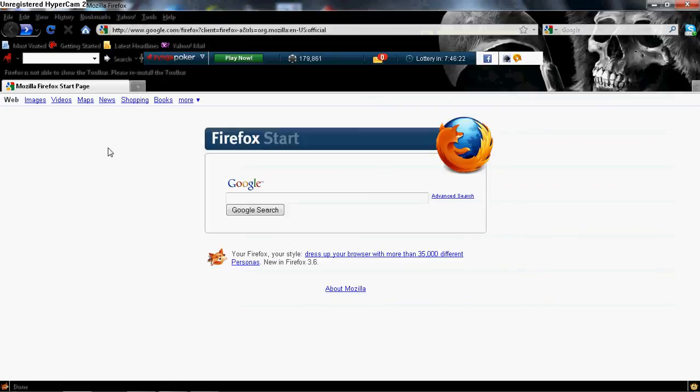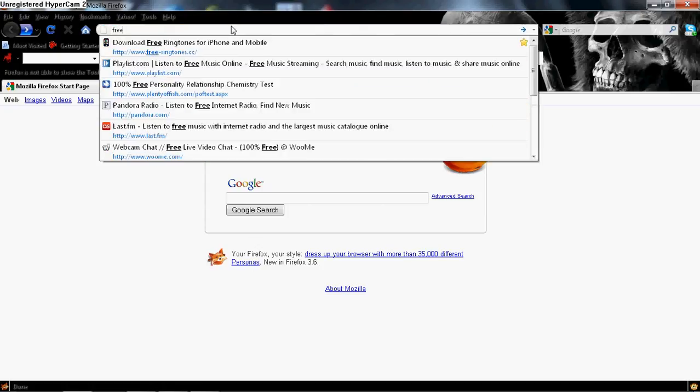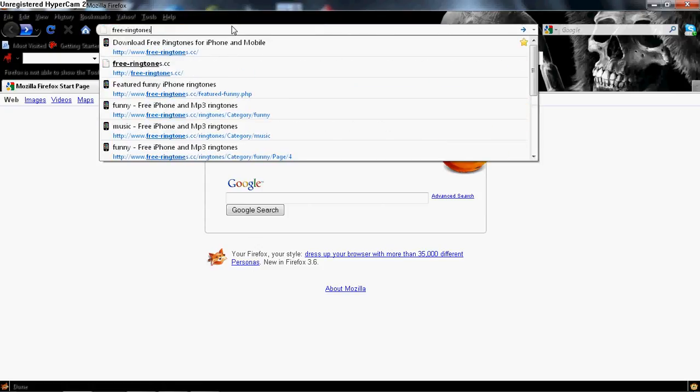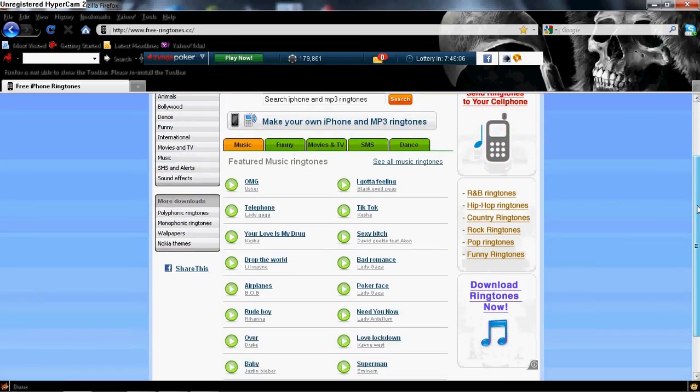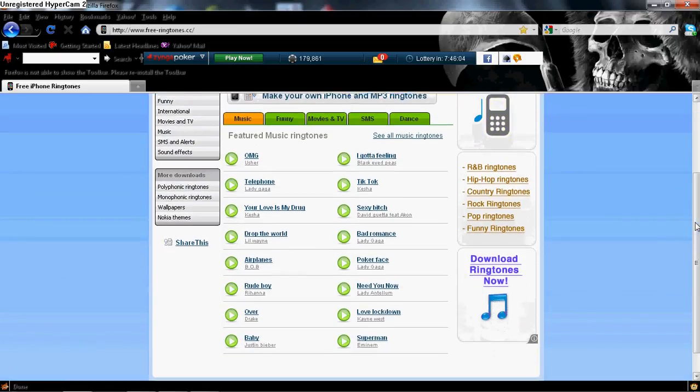So once you guys all have that set up, go up to your browser and type in free-ringtones.cc and hit enter. It's going to take you to a page just like this. Now, the page does look a little bit sketchy. It looks like you may have to sign up for something, but really you don't have to sign up for anything. There's nothing that you need to worry about.